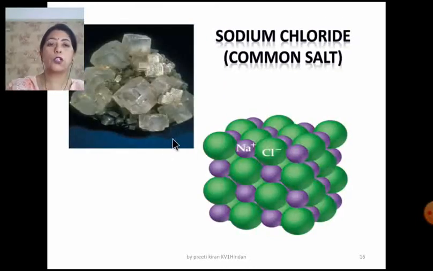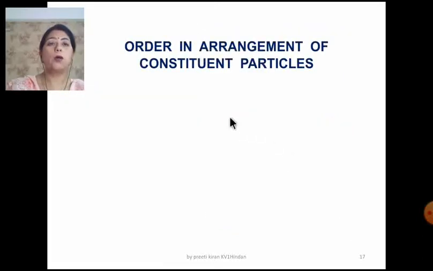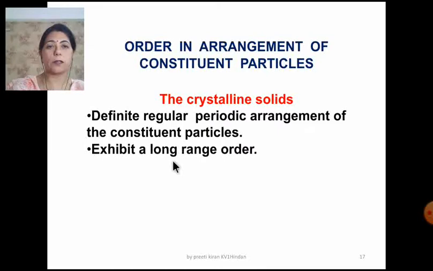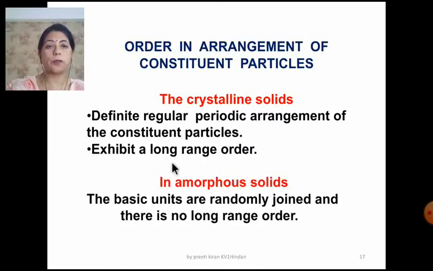This is sodium chloride, the common salt. The constituent particles are the ions, sodium ions and chloride ions, and you can see the packing. Now, on the basis of the order in the arrangement of the constituent particles, how will we define crystalline solids? They have a definite regular periodic arrangement of the constituent particles. They exhibit a long range order. But in the amorphous solids, the basic units are randomly joined and there is no long range order.